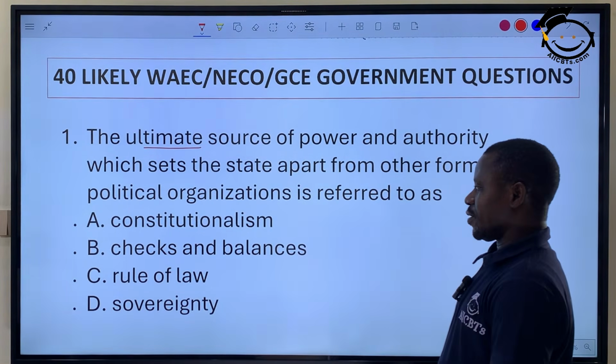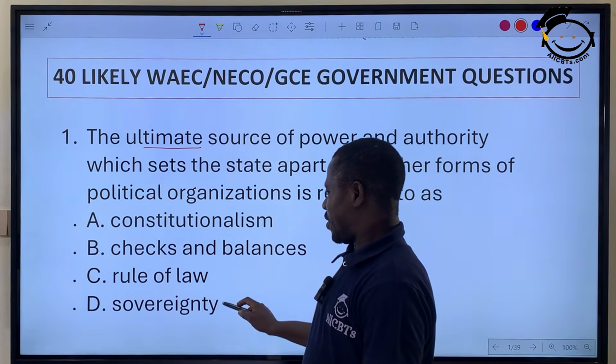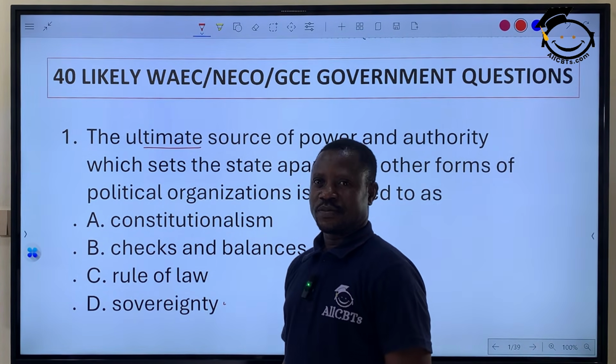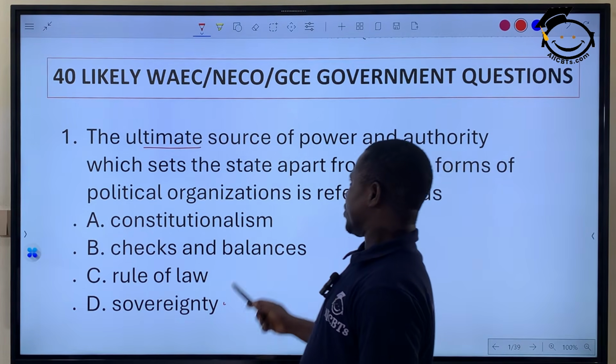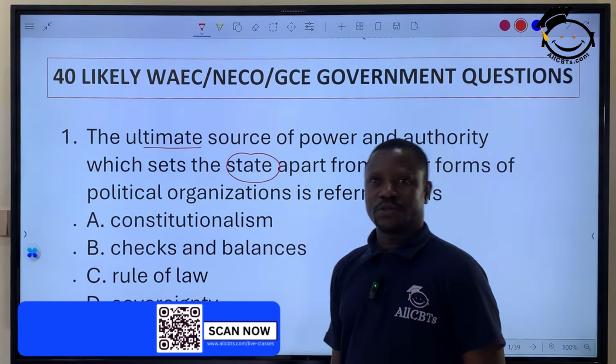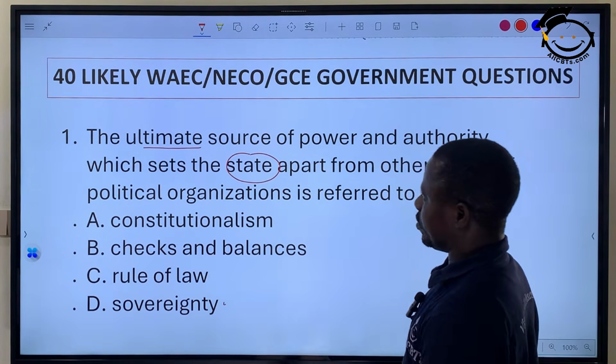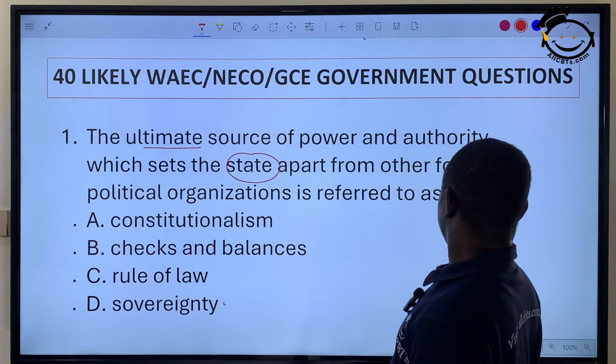Constitutionalism, checks and balances, rule of law, sovereignty. The answer here is sovereignty. It is the sovereignty that distinguishes a state from other institutions in a society. Very well. Let's see the next one.